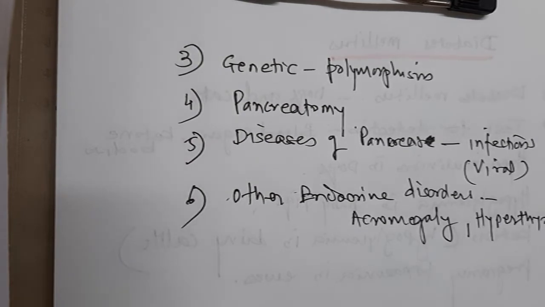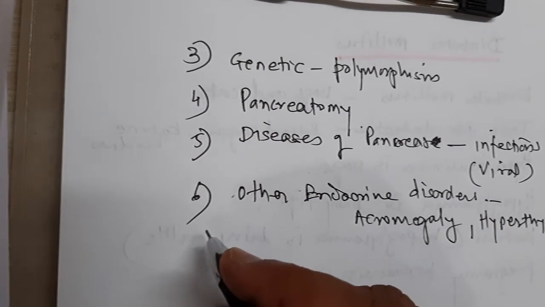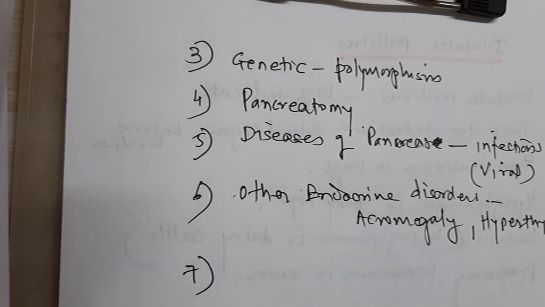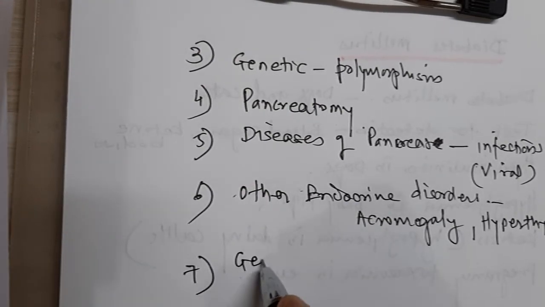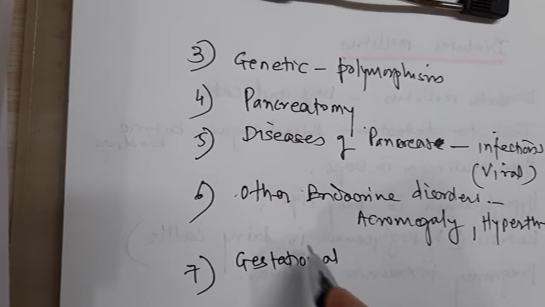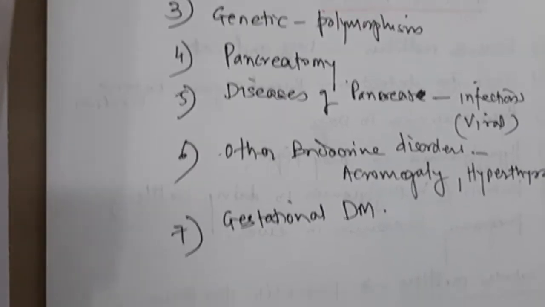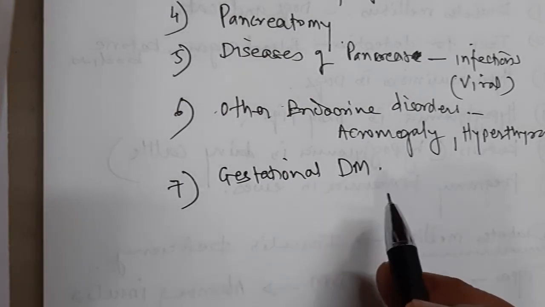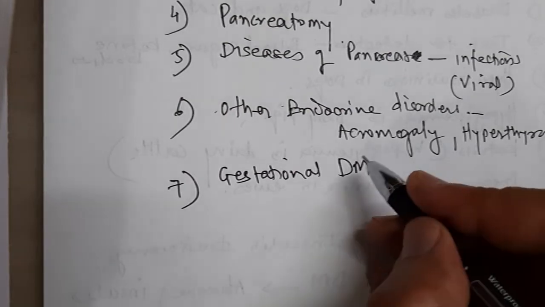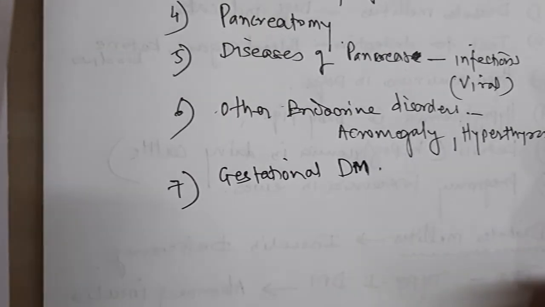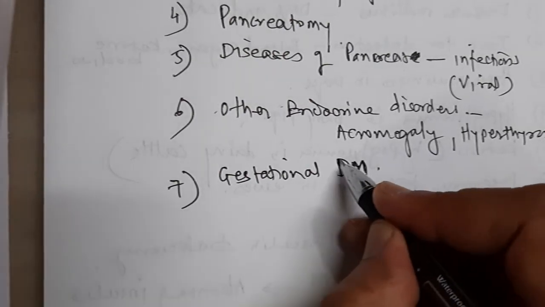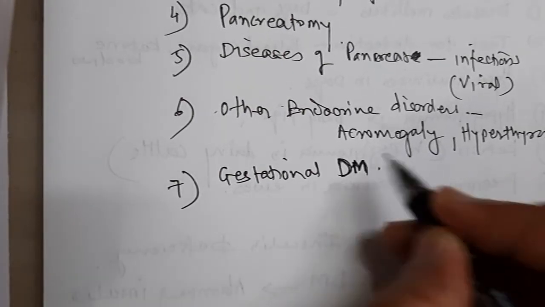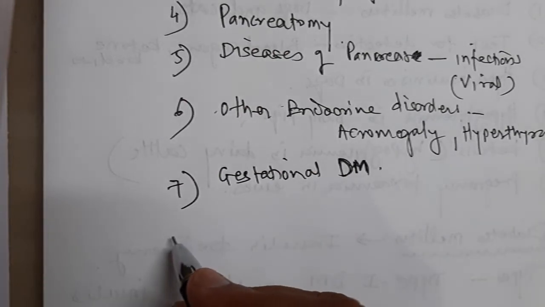So these are also very important conditions as far as the endocrine disorders are concerned, or we can say the reasons for diabetes mellitus. Then gestational diabetes mellitus, this is also common during the gestation period, the pregnancy. It may be a temporary rise in blood sugar, hyperglycemia. This may occur in dogs. In human beings, gestational diabetes mellitus is common.